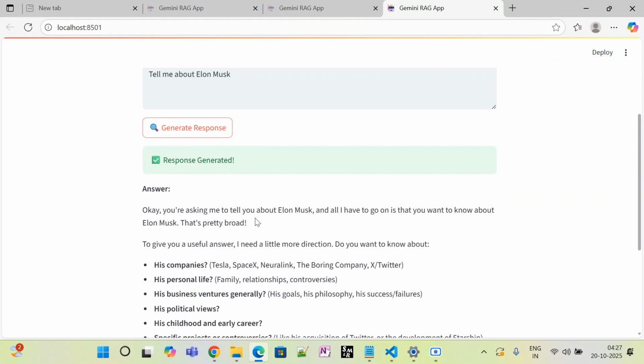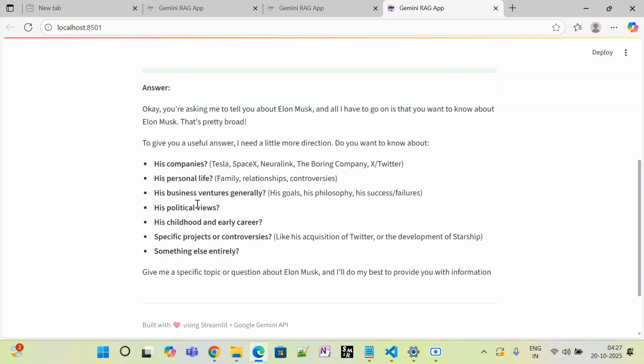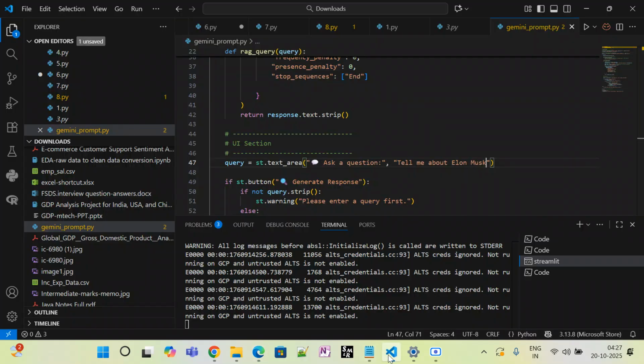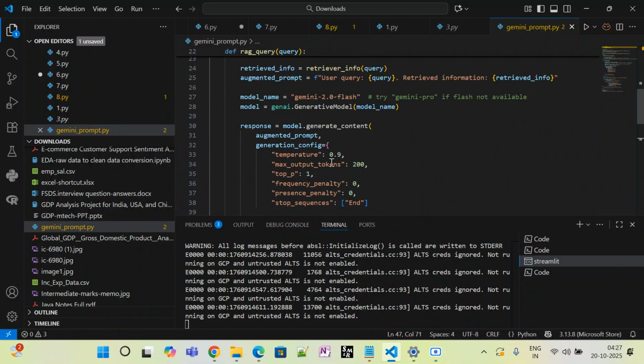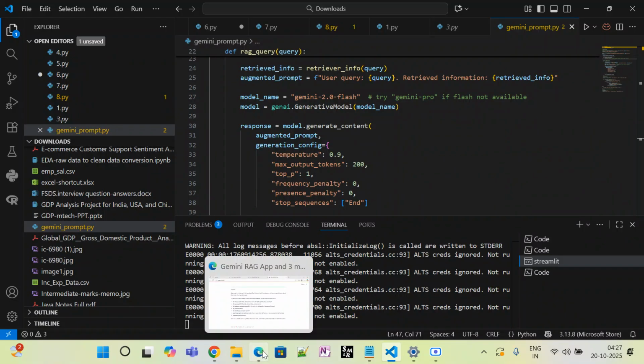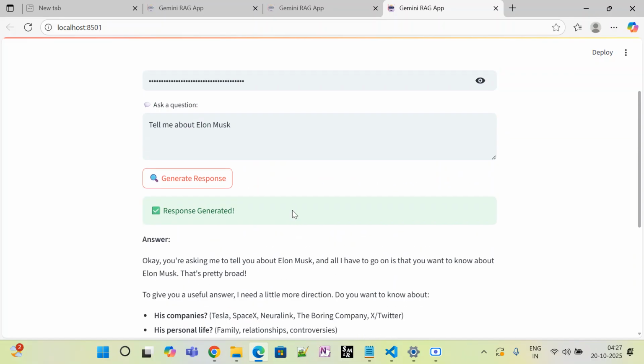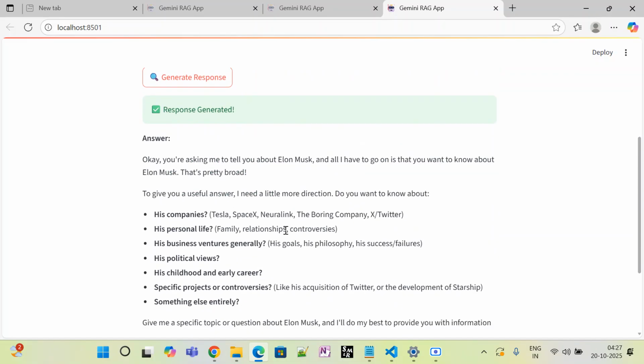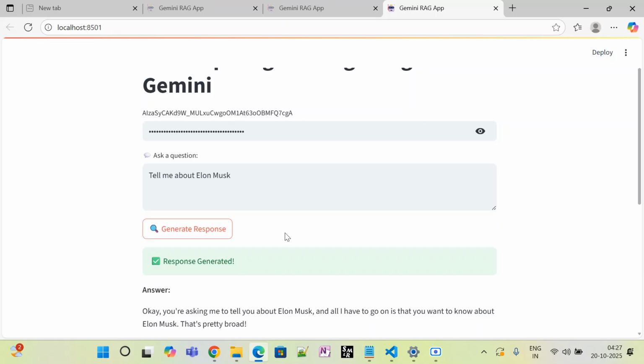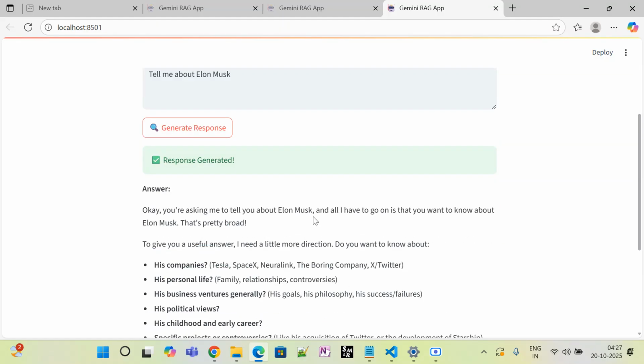It has automatically taken it and generated the response. You can see here I have set 200 tokens, and temperature I'm using 0.9. So this is how it generates only 10 to 15 lines, because the tokens I have set are only 200.